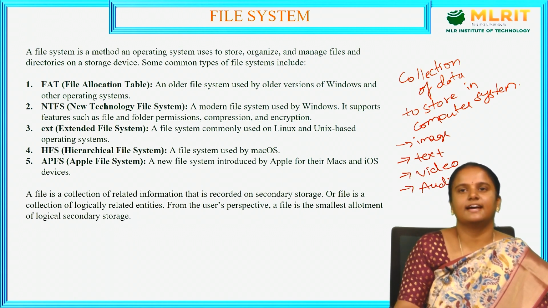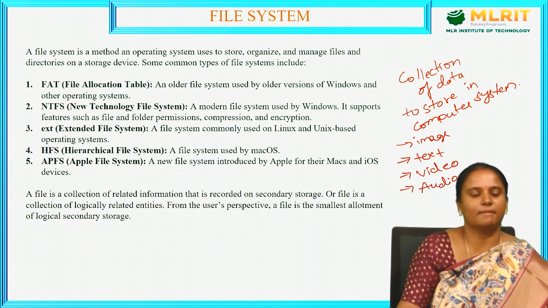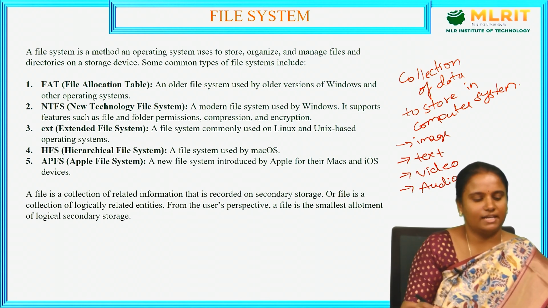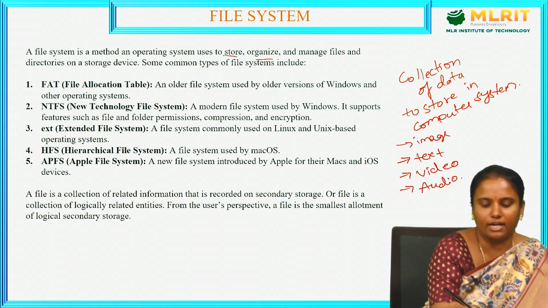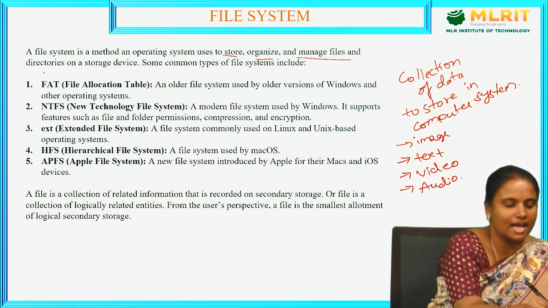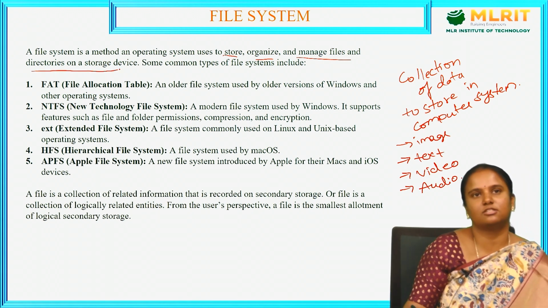Let us see the file system. What do we mean by a file system? A file system is a method of an operating system used to store, organize and manage the files and directories on a storage device.